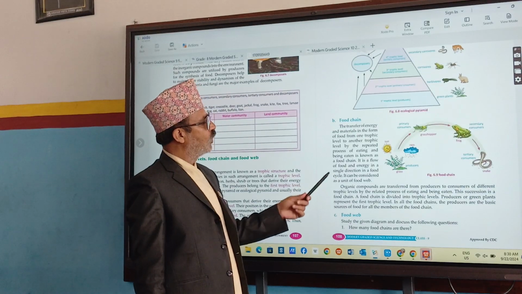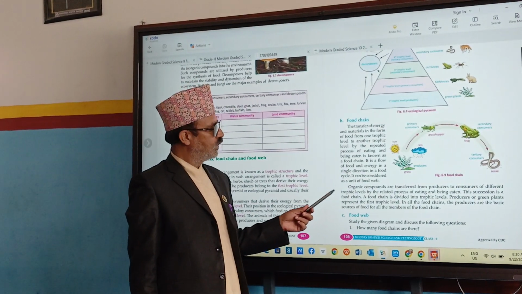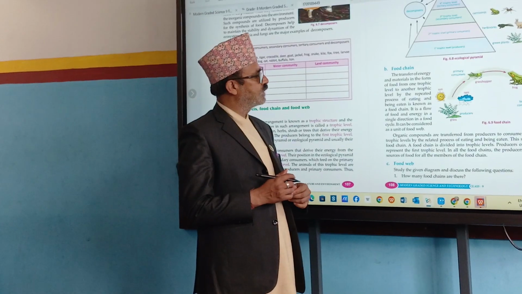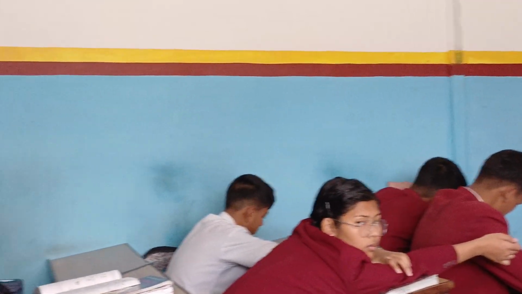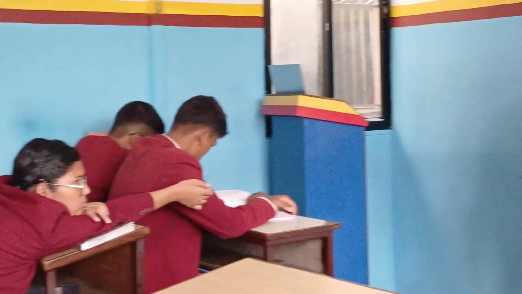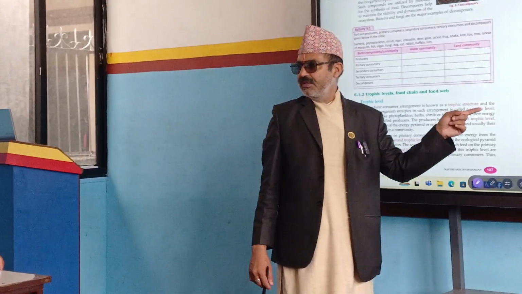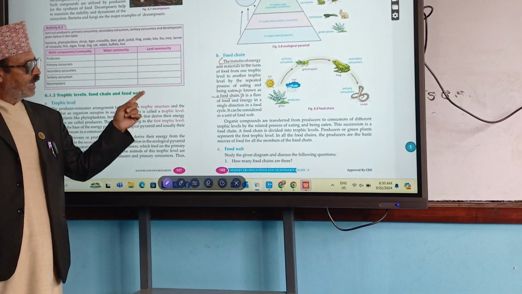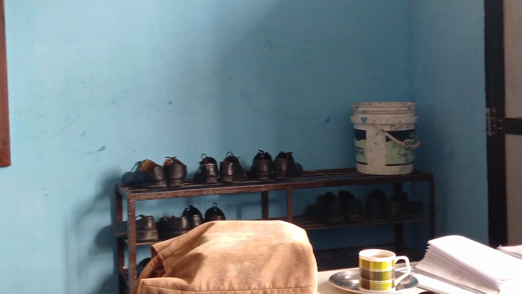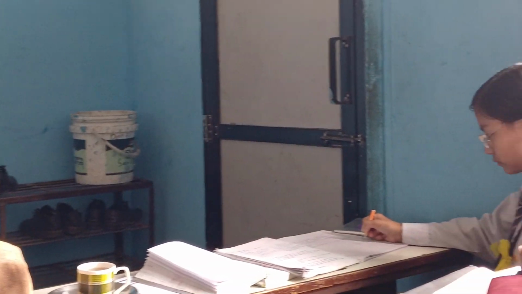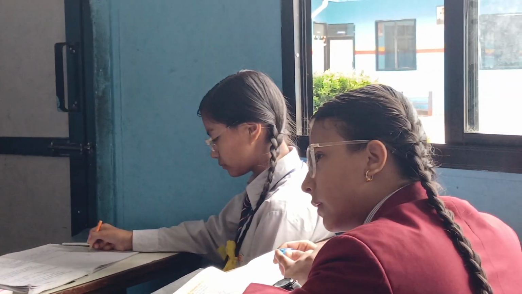Now, what is here? Food chain. How do you define food chain? What is the definition of food chain? Children, here it is. What is given? The transfer of energy and materials in the form of food from one trophic level to another trophic level by the repeated process of eating and being eaten. Repeated process of eating means one eats another, then another is eaten by another one.